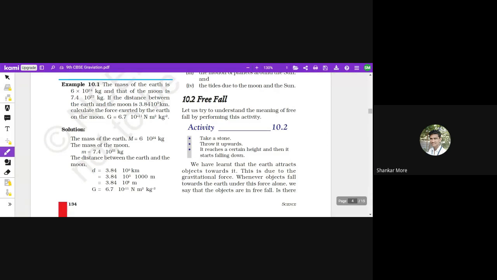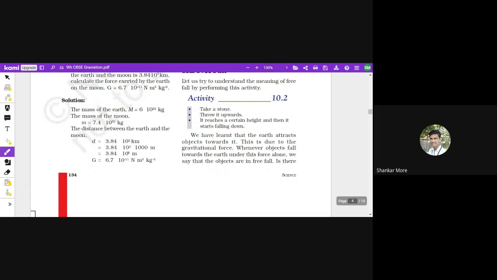As soon as the force is cancelled out by the gravitational force, it will start coming down. जो स्टोन ऊपर फेंका है ना, तो वो नीचे आने लग जाएगा. So the stone is now coming towards earth because of the force of gravitation. Okay, there is no other force on it. So that is what free fall is.